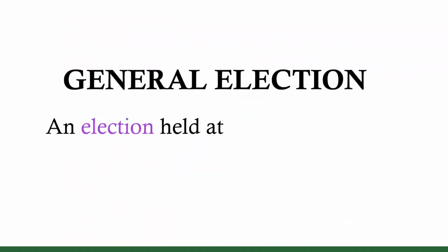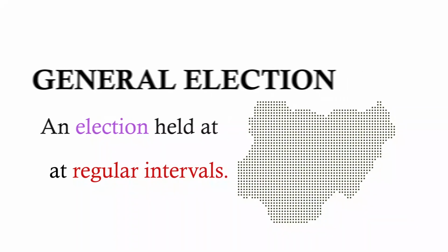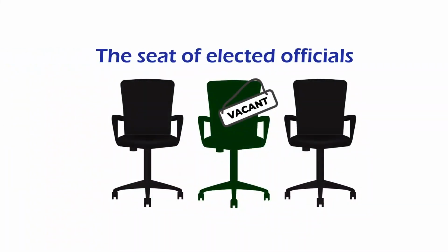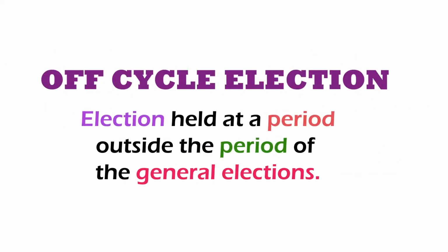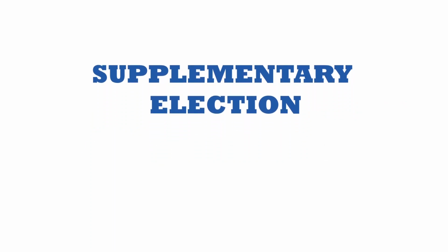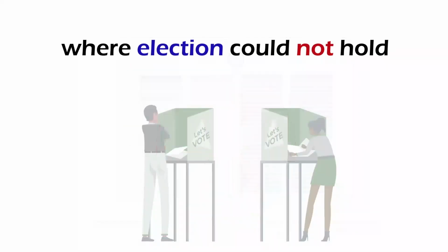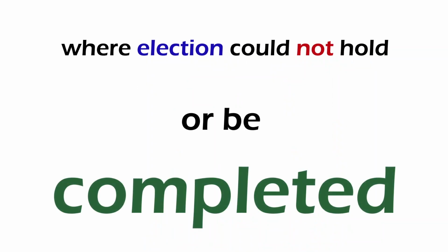General election. An election held at the federal and state levels at regular intervals to fill the seat of elected officials whose terms have expired. Off-cycle election. Election held at a period outside the period of the general elections. Supplementary election. Election conducted in polling units where election could not hold or be completed on the initial election day.